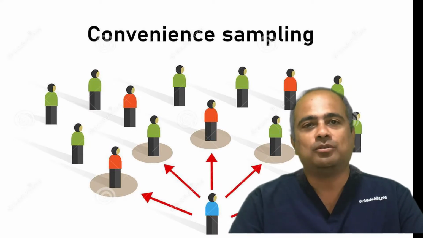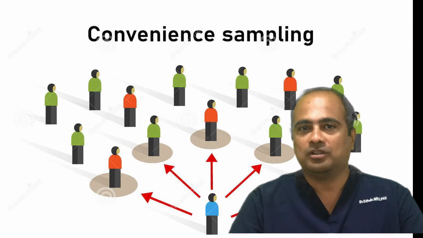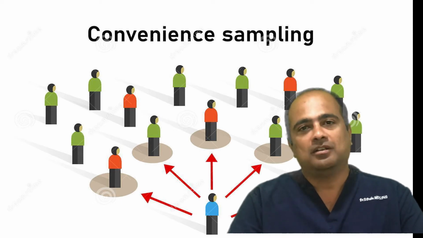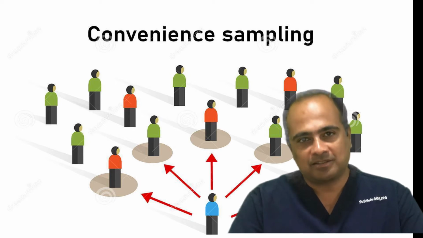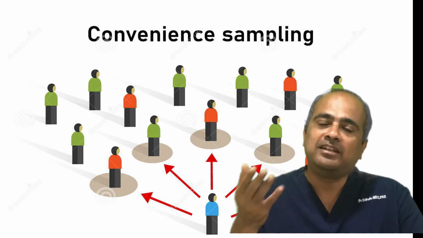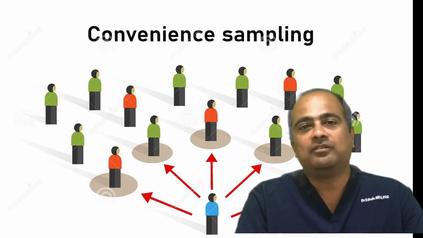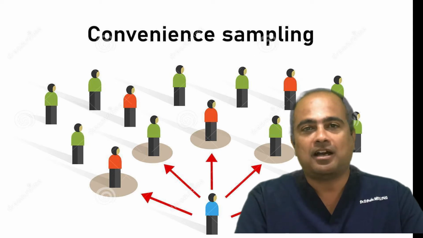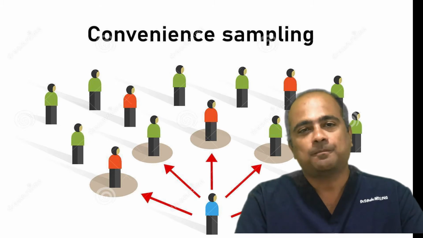Now in this episode we are going to talk about convenience sampling. What is convenience sampling? Convenience sampling is nothing but collection of data by researchers from conveniently available respondents. This method is always uncomplicated and economical. That is the reason most researchers prefer this method.